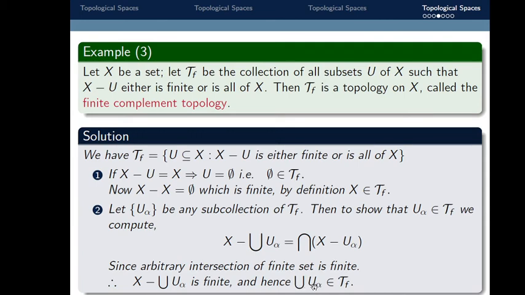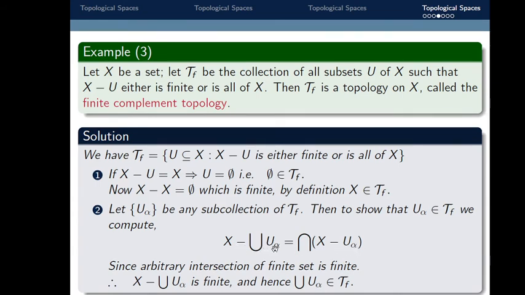The union of U alpha belongs to tau f whenever this difference is either finite or all of X. So X minus the union of U alpha is equal to the intersection of X minus U alpha. Each X minus U alpha is finite, and we know that an arbitrary intersection of finite sets is finite.